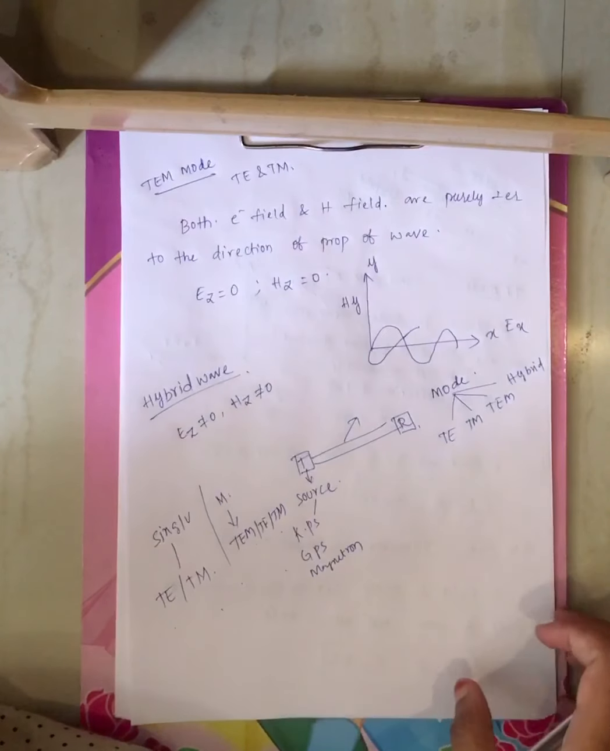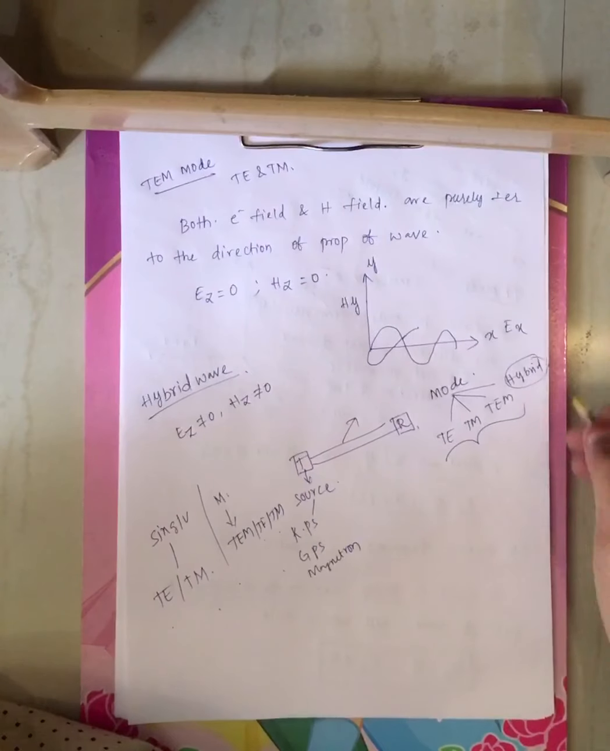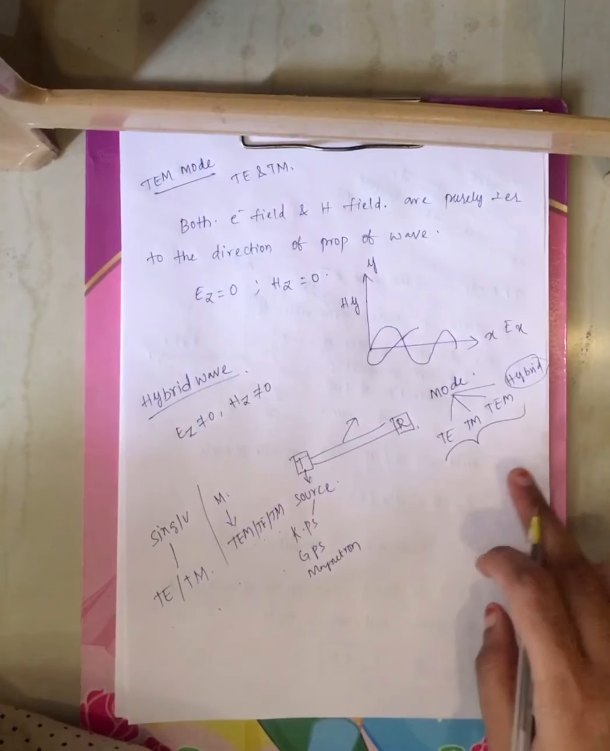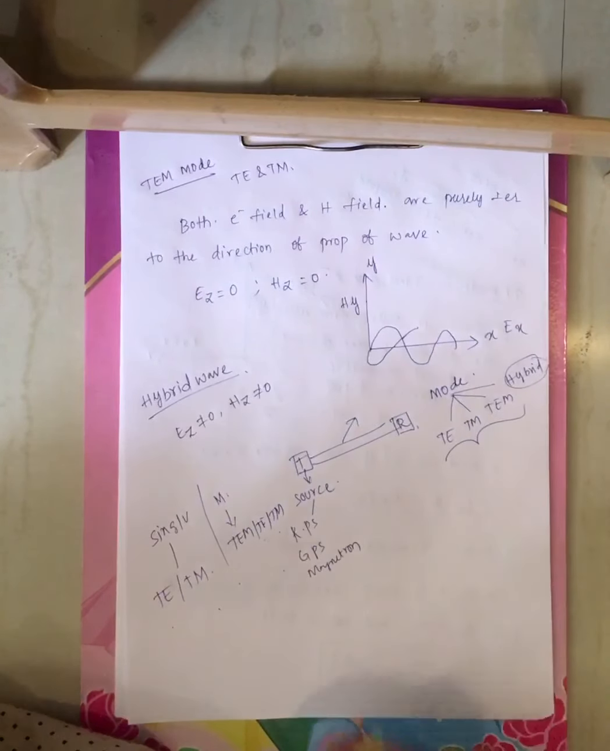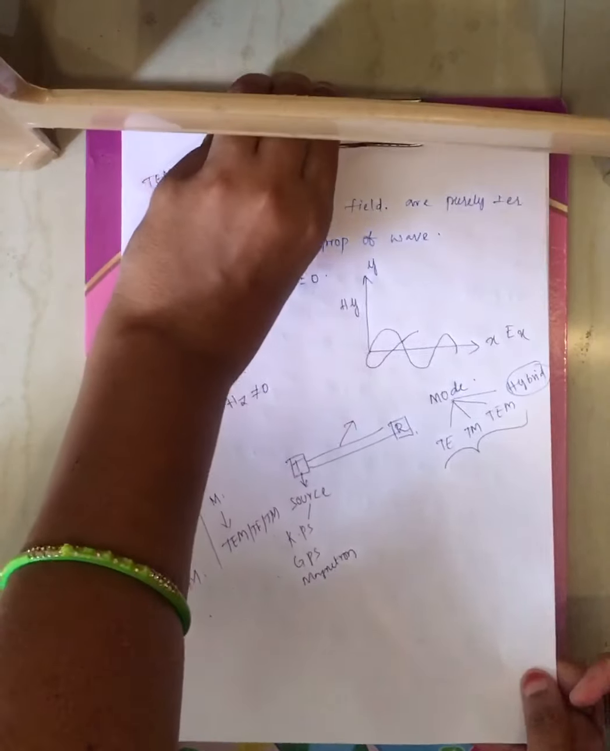This is the meaning of modes, right? These three are only used. Hybrid is not considered. Only TEM, TE, TM. These three are important, right? Now this is about the concept of modes.